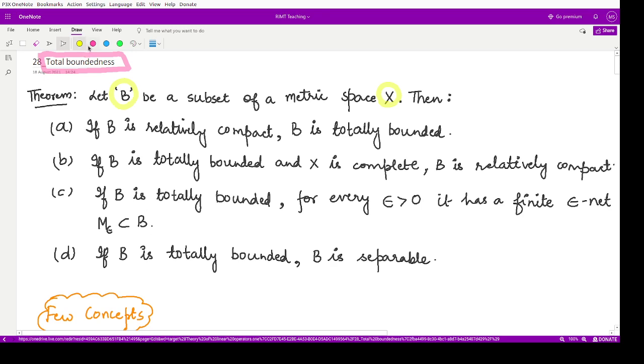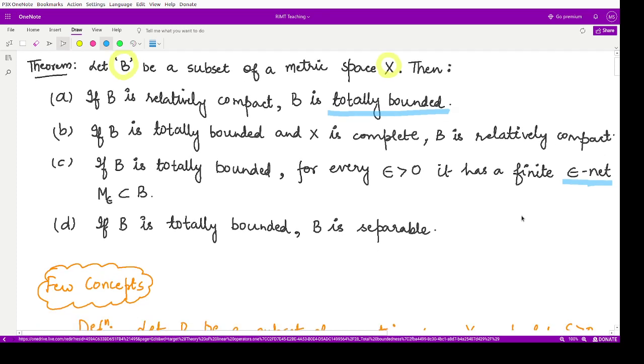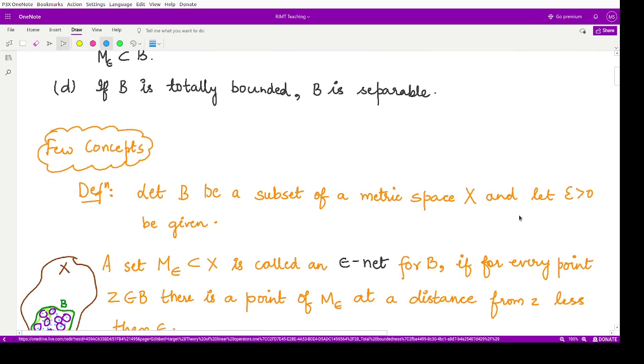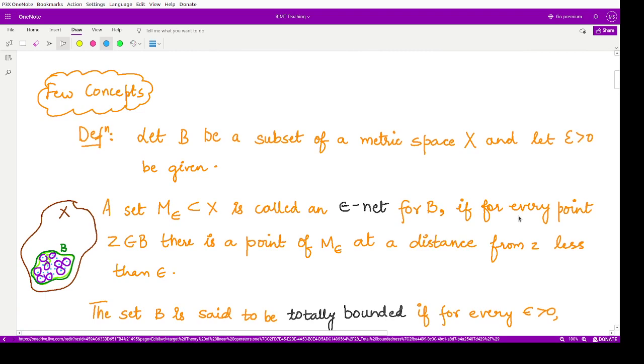Now here you can see various terms included. We have total boundedness, we have epsilon net here, right? So let us first of all try to understand these terms and then we'll proceed to see the proof for this theorem. First of all, we have a definition defining epsilon net. So what is epsilon net?